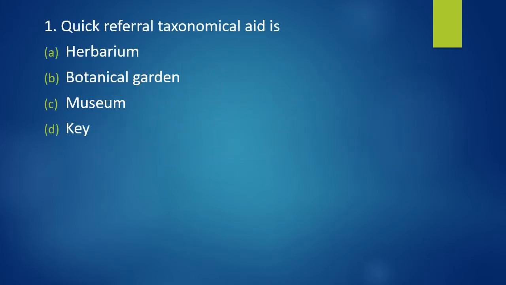1. Quick referral taxonomical aid is: herbarium, botanical garden, museum, key. Quick referral taxonomical aid is. The correct answer is option A. Herbarium is used as quick referral taxonomical aid.